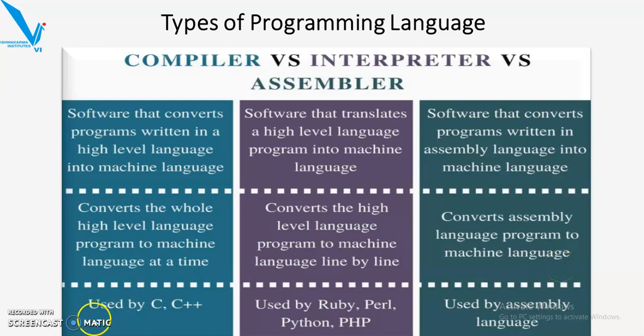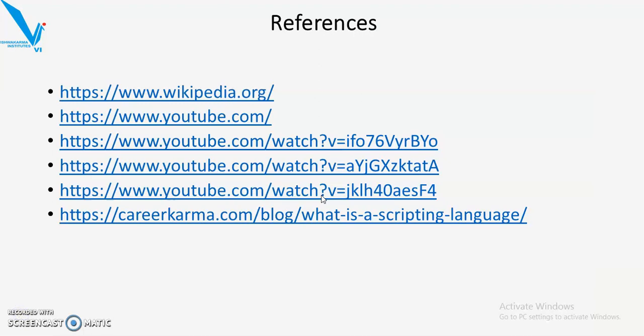These are some examples related to the compiler, that is used by C and C++. Interpreter is used by Ruby, Perl, Python, and PHP, and assembler is used by all assembly languages. These are the references of part 1 and part 2.